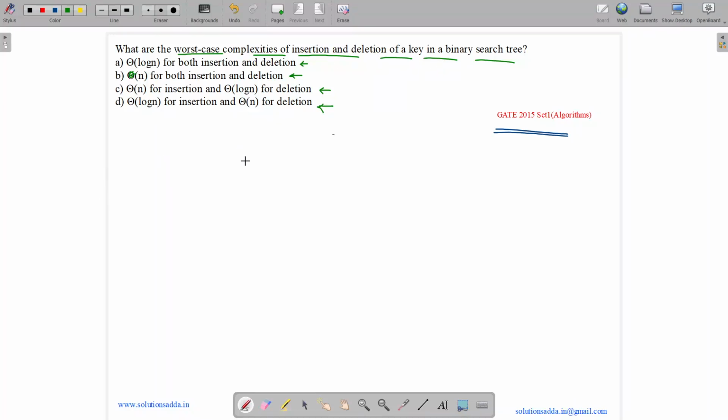So what is a BST? BST is basically a binary tree with a condition that for every node x, everything on the left is less than x and everything on the right is more than x.